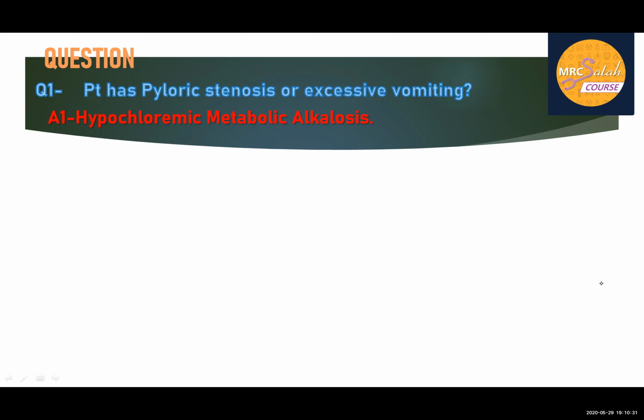Why metabolic alkalosis? Alkalosis because of high bicarb. Why will a patient with pyloric stenosis or vomiting have high bicarb? Because of two mechanisms. The patient will lose chloride, and the renal tubule will try to compensate or maintain the electrochemical balance. So it will do uptake of bicarb, uptake of HCO3.